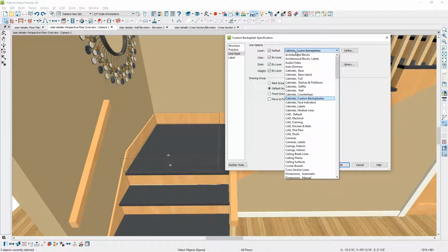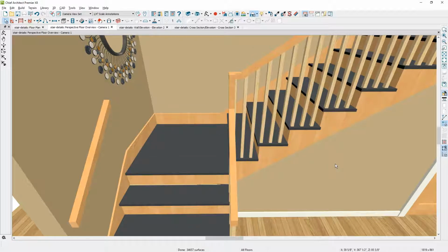put these on the same layer as my stairs. That way, if I need to make changes, it's easy for me to do what I call layer management. I'm just going to go ahead and put those on the stair and ramps. That way, they're part of that object and that information.